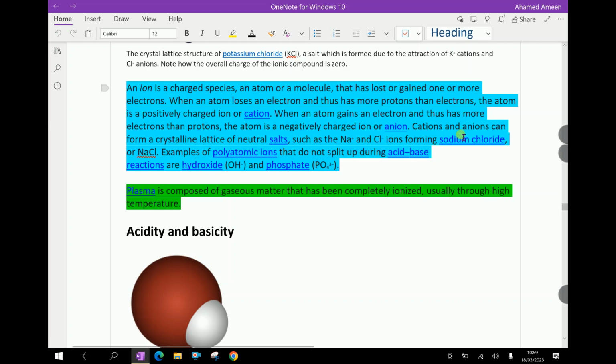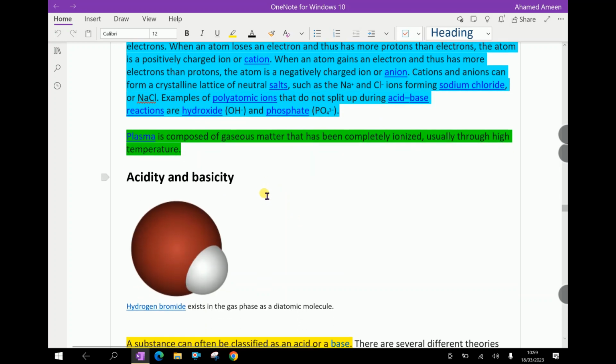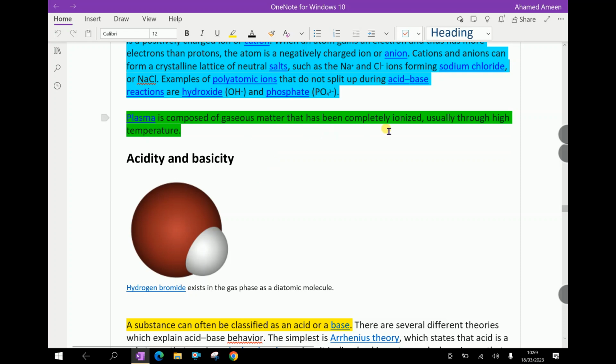It's called an anion. Cations and anions can form a crystalline lattice of neutral salts, such as Na+ and Cl- ions forming sodium chloride, or NaCl. Examples of polyatomic ions that do not split up during acid-base reactions are hydroxide and phosphate. Plasma is composed of gaseous matter that has been completely ionized, usually through high temperature.